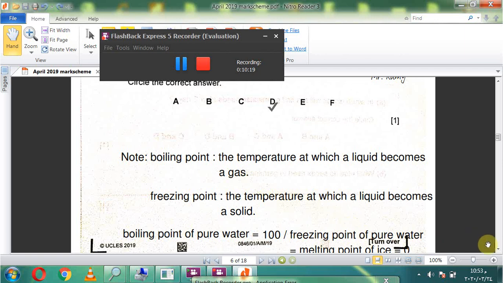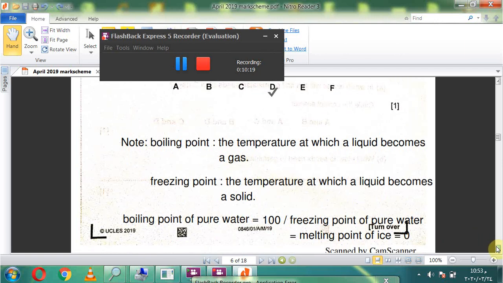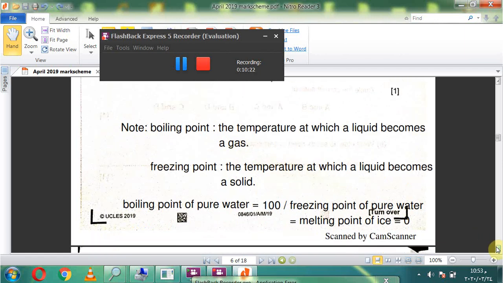And here also again, boiling point of pure water equals 100 degrees Celsius, and freezing point of pure water, and also melting point of ice, the same, 0 degrees Celsius.